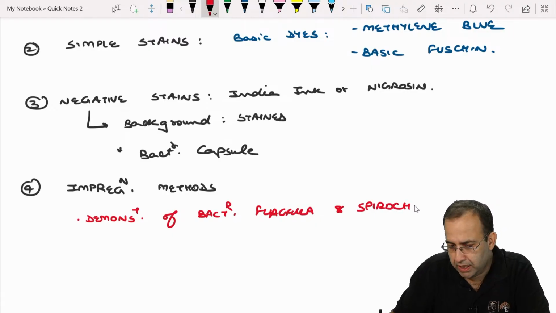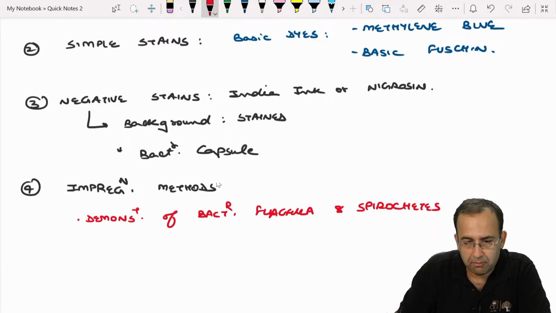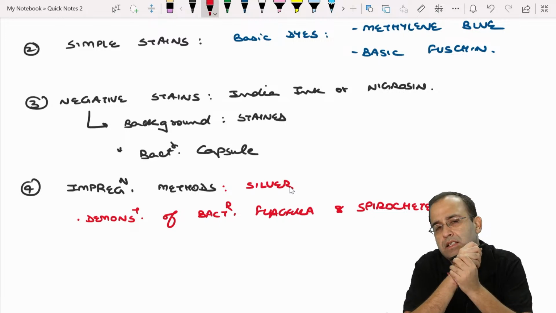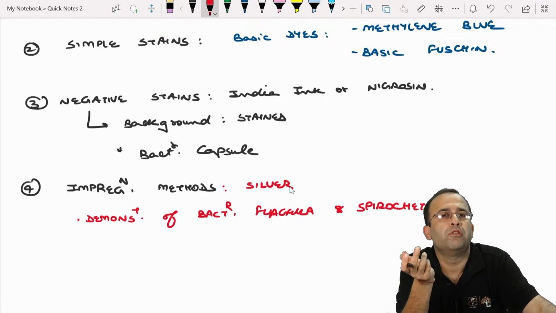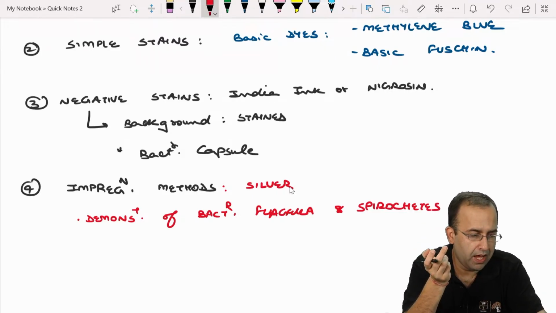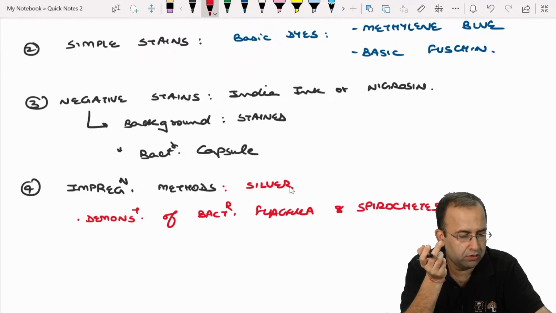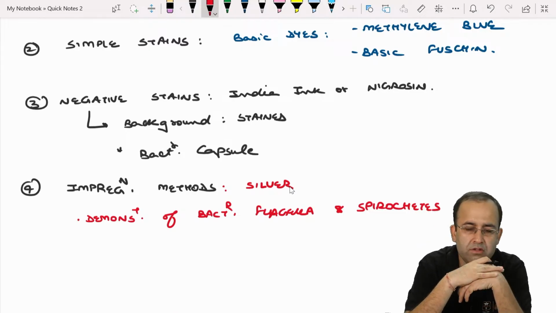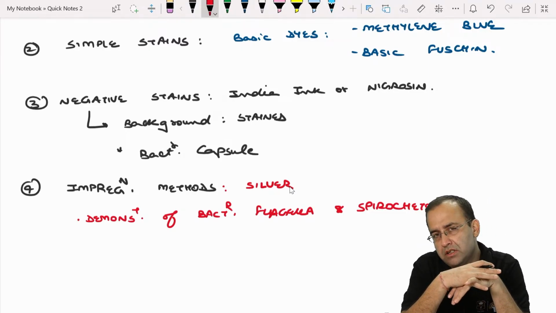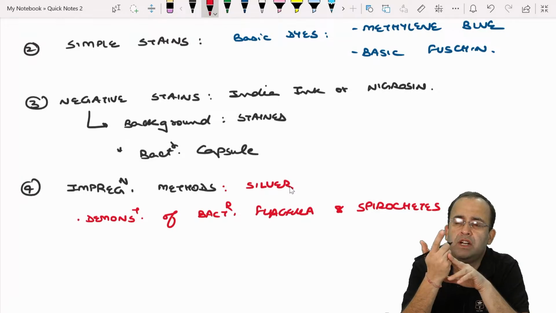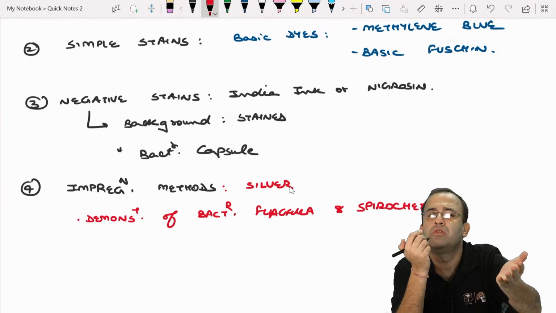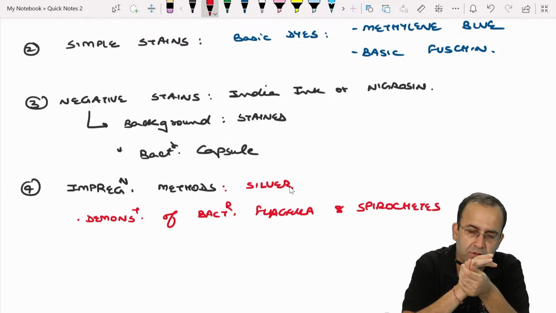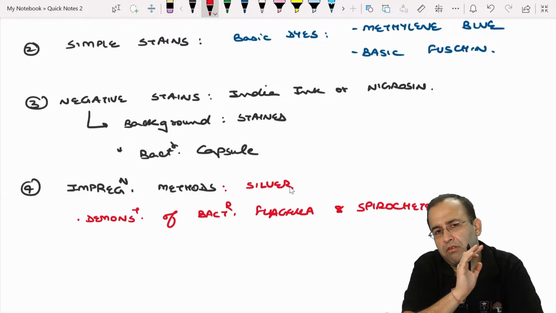We are impregnating it by silver, so that it becomes slightly thicker. This is with respect to staining methods. So unstained or wet preparation, then there was use of simple stain. Negative stain, background stained, for demonstration of bacterial capsule, or impregnation methods by silver.